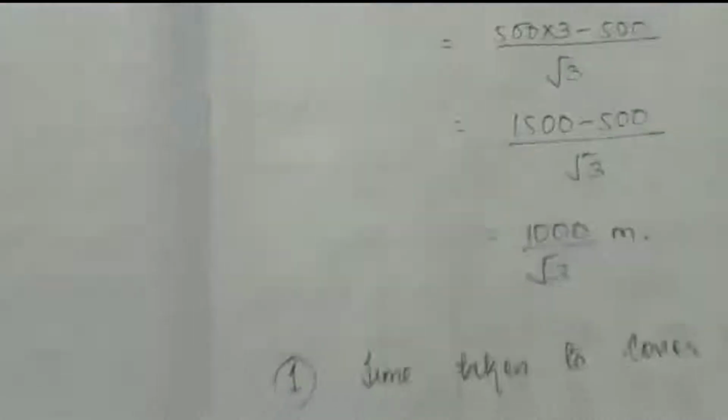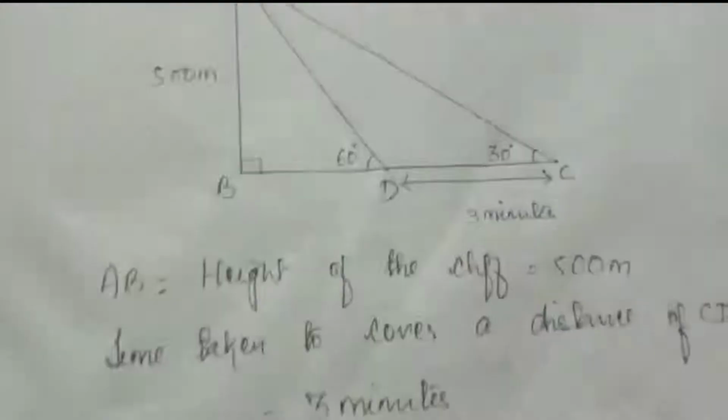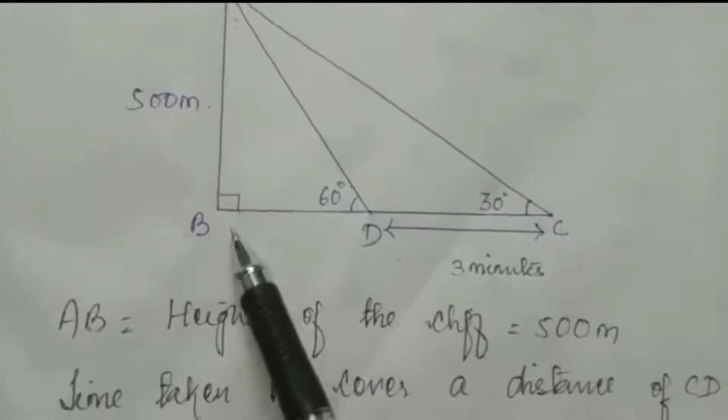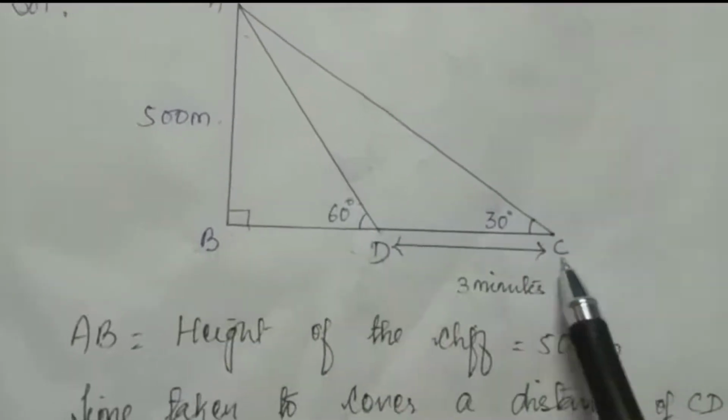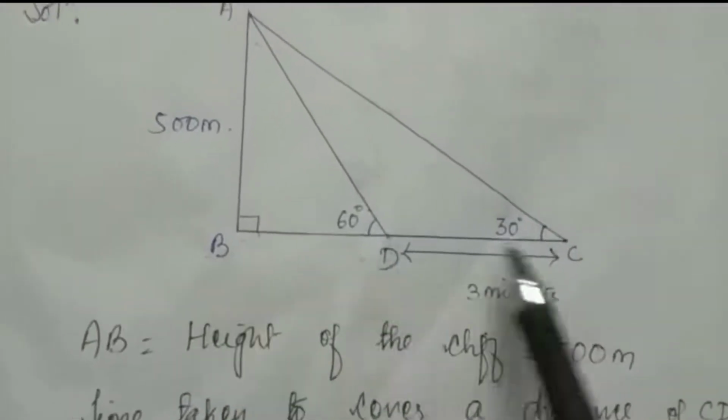Now we will find CD. To find this CD, we have to subtract this BD from BC. So CD is BC minus BD.